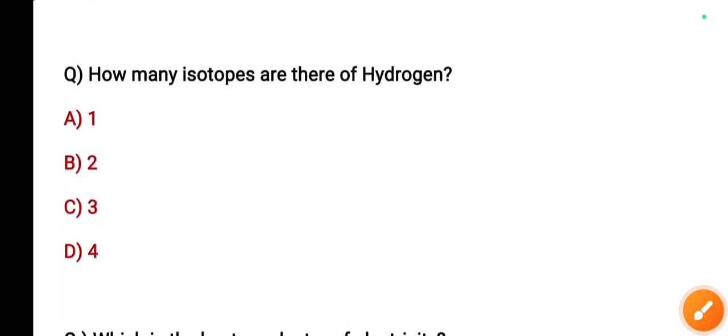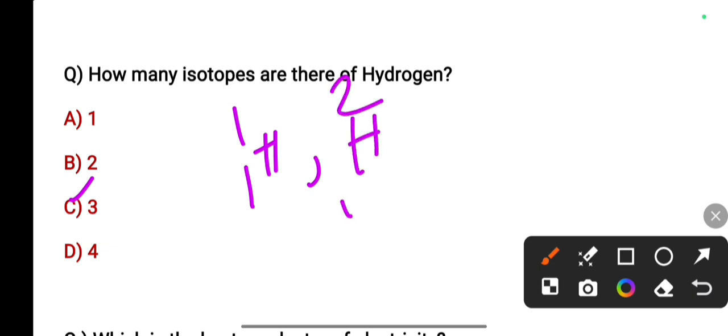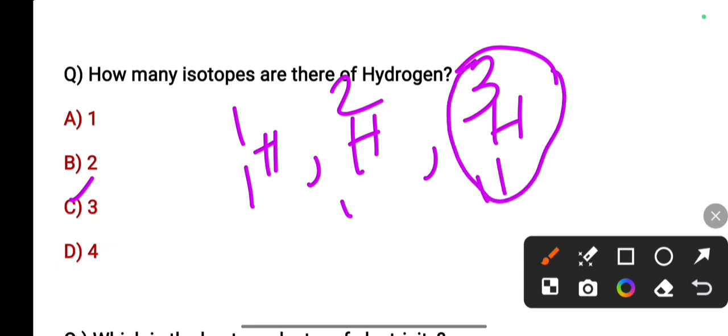Now we will practice some MCQs. How many isotopes are there of hydrogen? 1, 2, 3 and 4. Right answer, 3 isotopes. This is normal hydrogen, this is deuterium and this is tritium. Among them you have to remember that this one is radioactive.